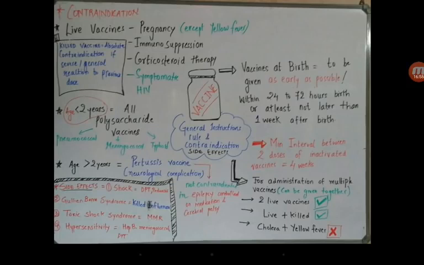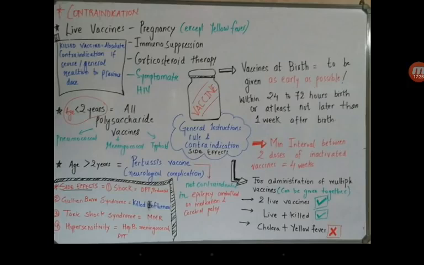Or if this is not possible, then within 24 to 72 hours. If still not possible, then not later than 1 week after birth, right? So whenever a question comes to you about when the BCG vaccine or the vaccines at birth are to be administered, the very first option you should go with is as early or as soon as possible.